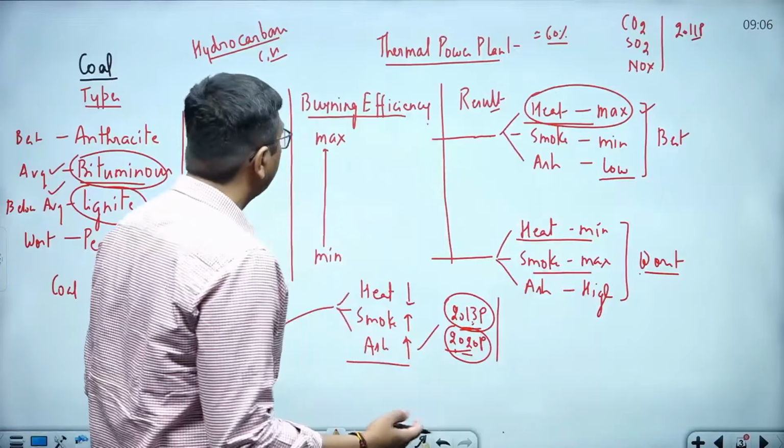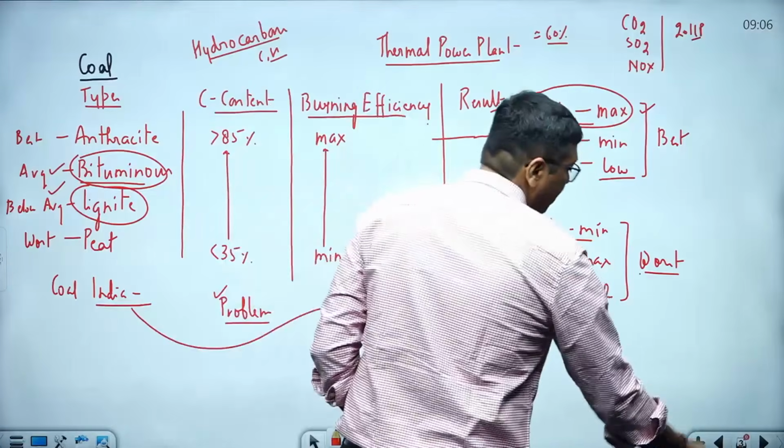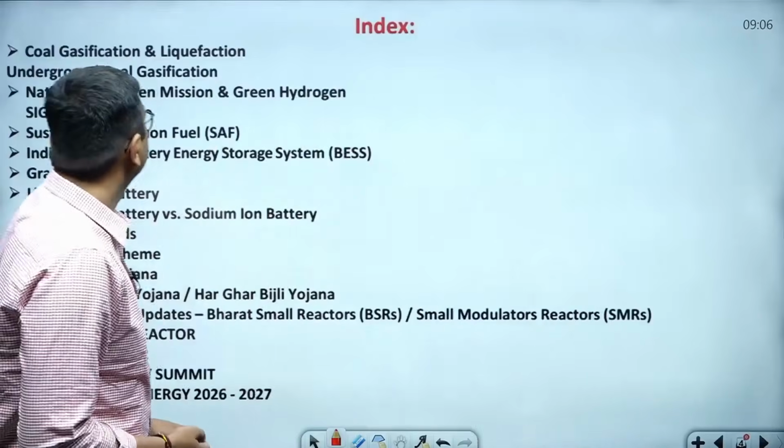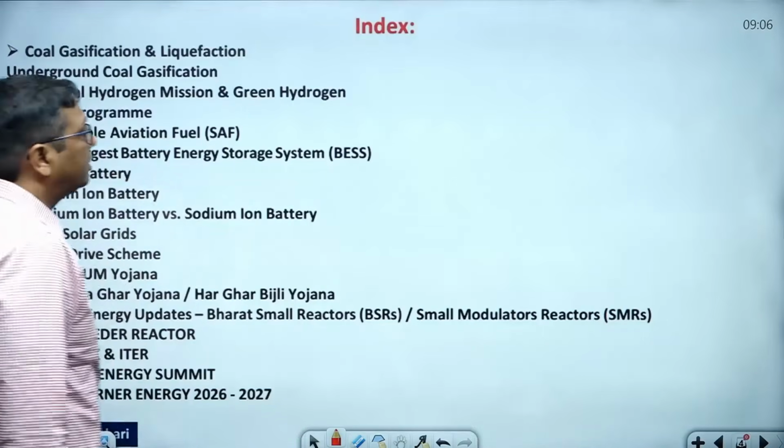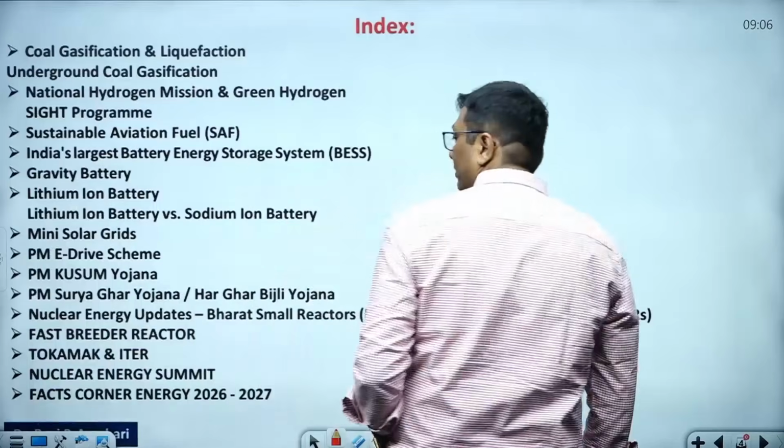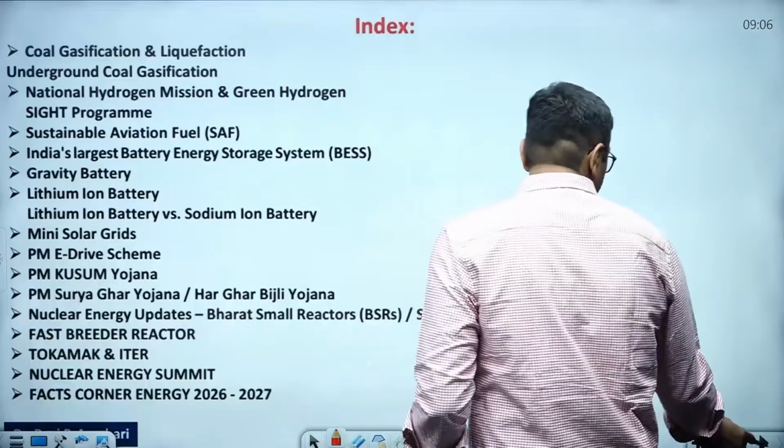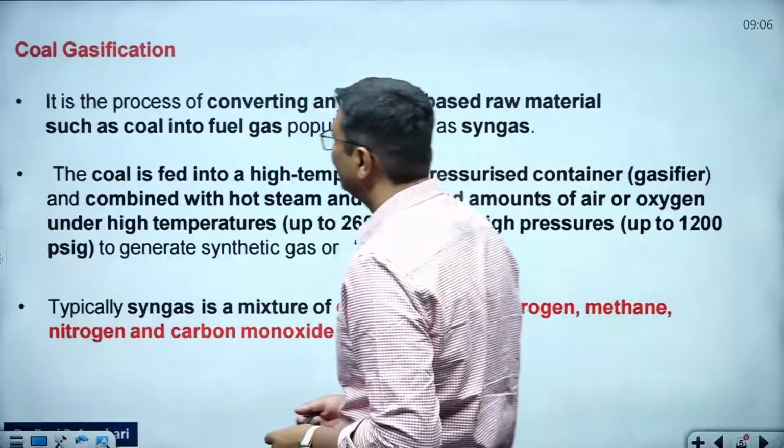So this is the overall concept that you have already seen in the case of coal gasification. This is the entire topic that I will explain here. Okay, it is mentioned here. Fine, this is coal gasification.